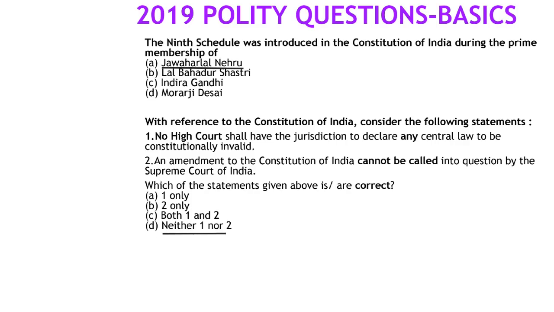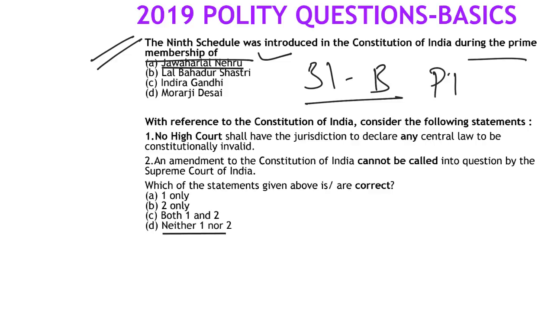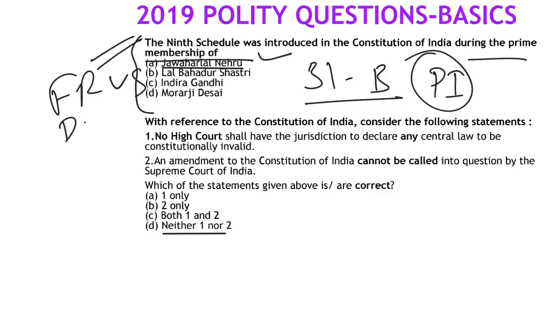Fine. This one again you might not find verbatim in Lakshmikant, the 9th schedule during the Prime Ministership. If you understand what this 9th schedule, Article 31B, is, it was related to land reforms. Again, you can link it to post-independence polity. You might not find it verbatim, but in your classes they might have explained clearly what the issue was. You can link it to the concept of fundamental rights versus DPSP.